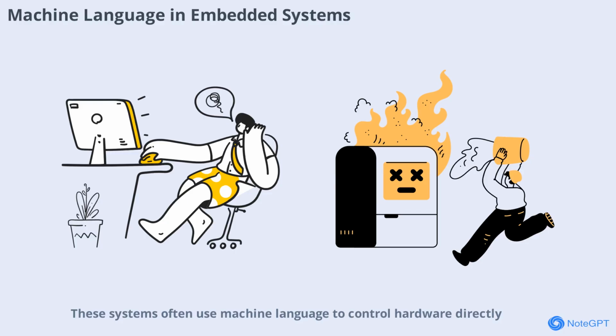Embedded systems are specialized computers built into devices like cars, washing machines, and industrial robots. These systems often use machine language to control hardware directly, ensuring fast and reliable operation. Because embedded systems have limited resources, machine language allows programmers to write highly efficient code that makes the most of the available memory and processing power. This is why machine language remains a critical skill in fields like automotive engineering and industrial automation.